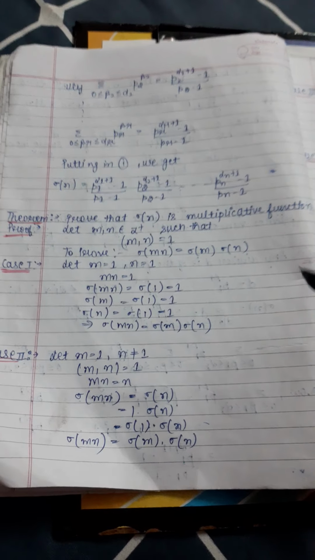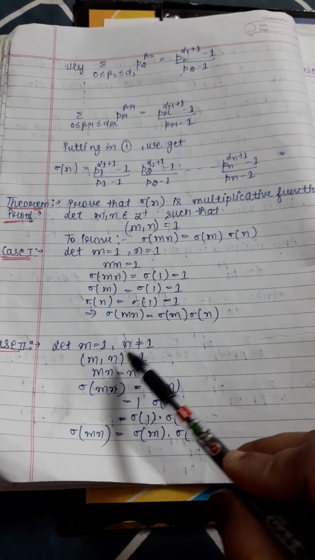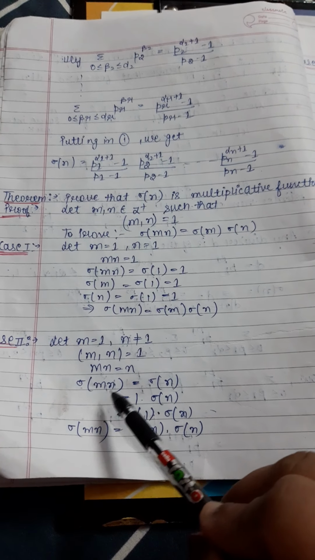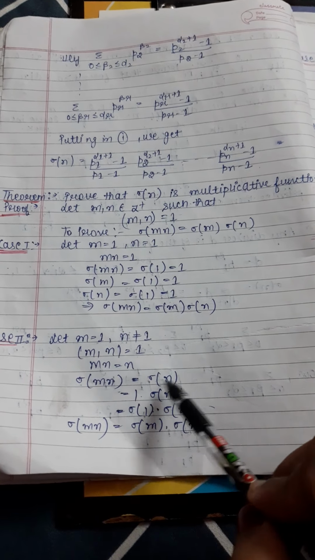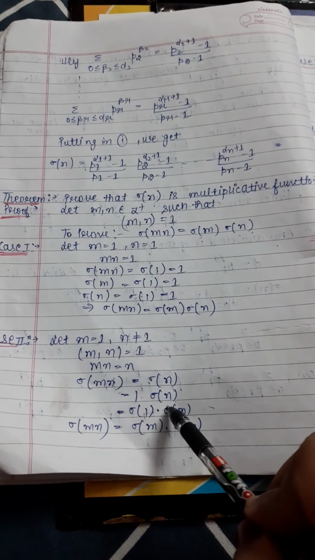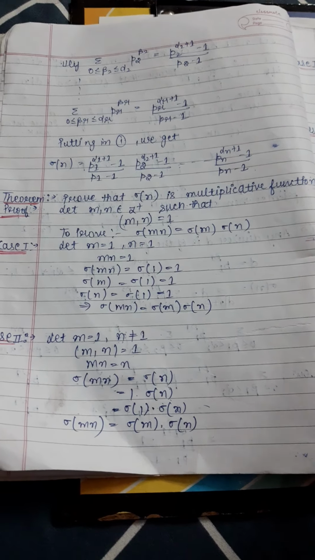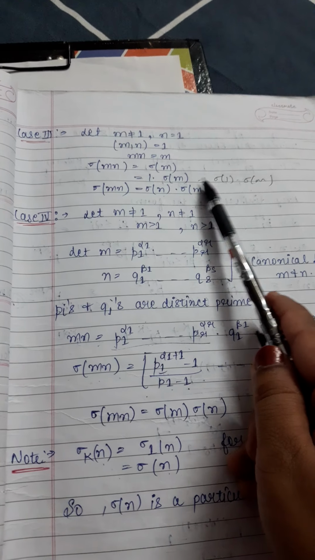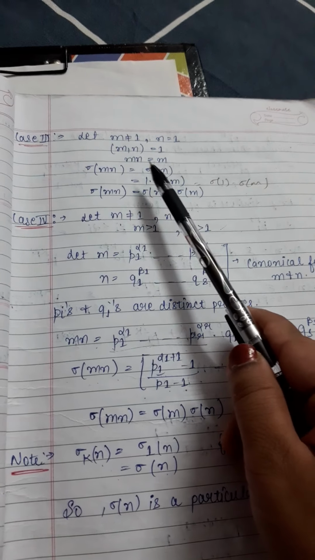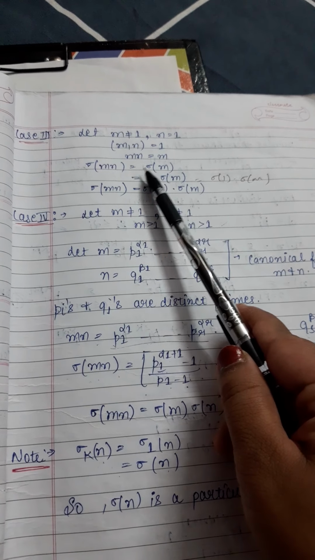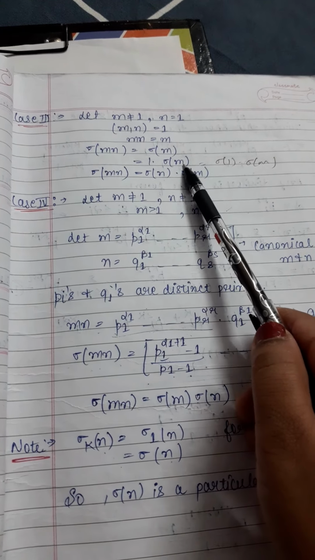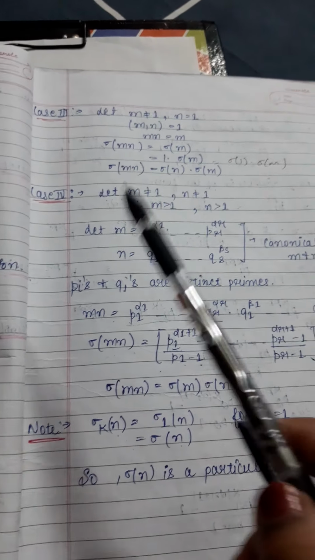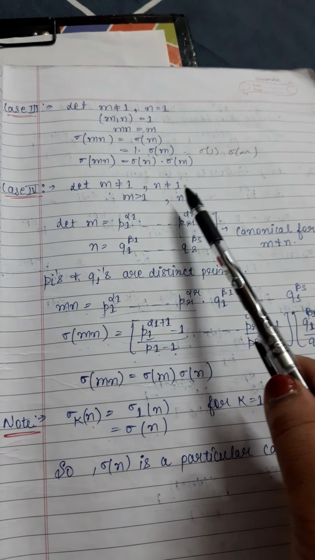Similar to what we have done for dn. Case 2: when m is 1 and n is not equal to 1. So GCD will be 1, mn will be n, and sigma mn will become sigma n. We can write it as 1 into sigma n, and 1 is written as sigma 1. So it will become sigma m into sigma n. Similarly, if m is not equal to 1 and n is 1, GCD will be 1, mn will be m, so sigma mn will become sigma m. It will become sigma m into 1, that is sigma m into sigma 1. It will become this.